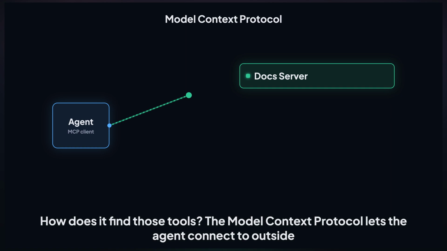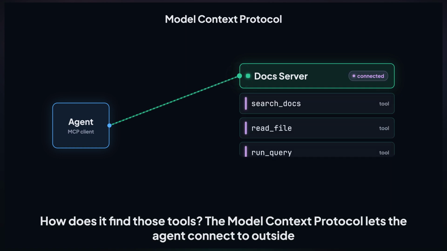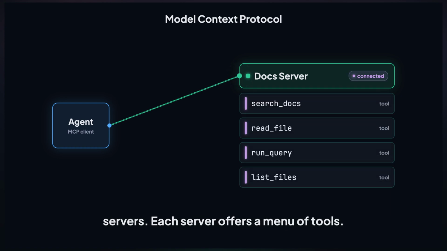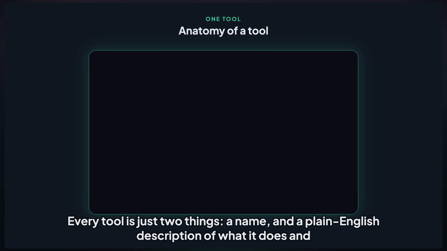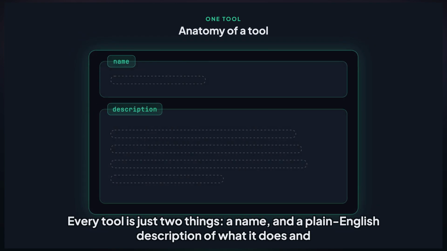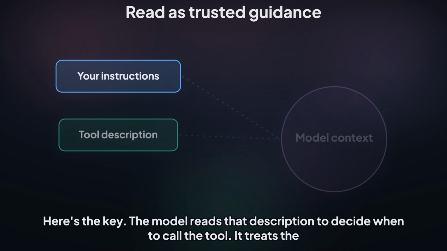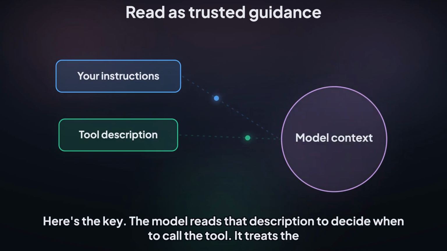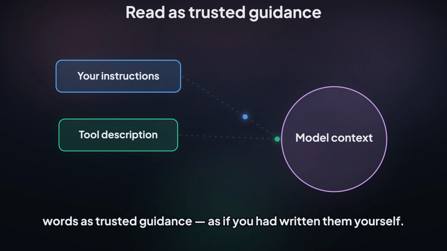The Model Context Protocol lets the agent connect to outside servers. Each server offers a menu of tools. Every tool is just two things: a name and a plain English description of what it does and when to use it. Here's the key. The model reads that description to decide when to call the tool. It treats the words as trusted guidance, as if you had written them yourself.